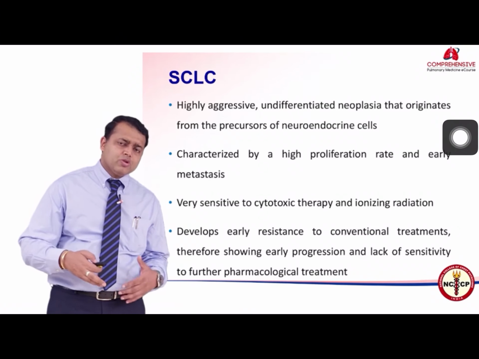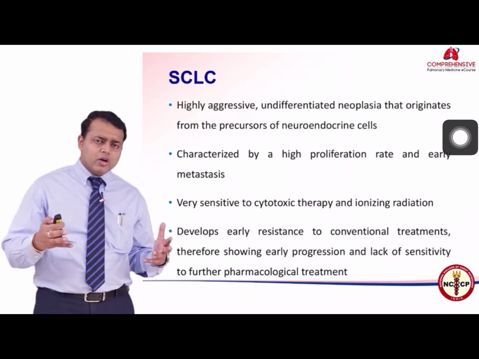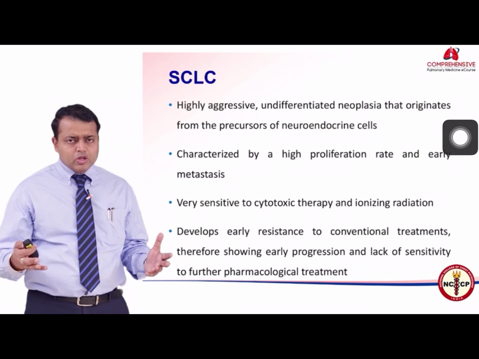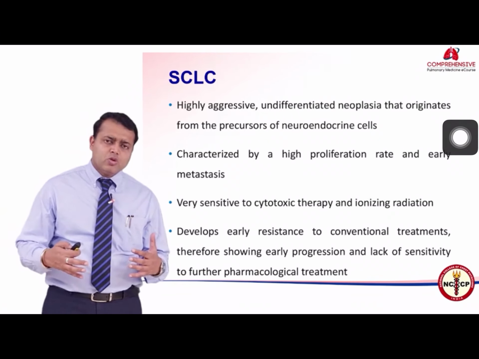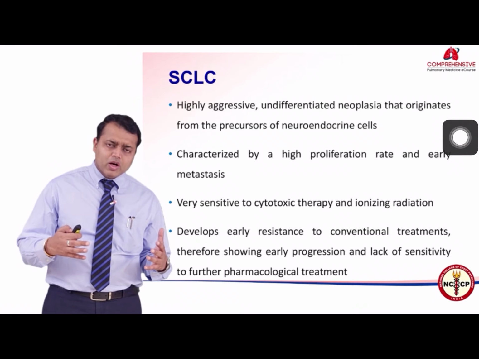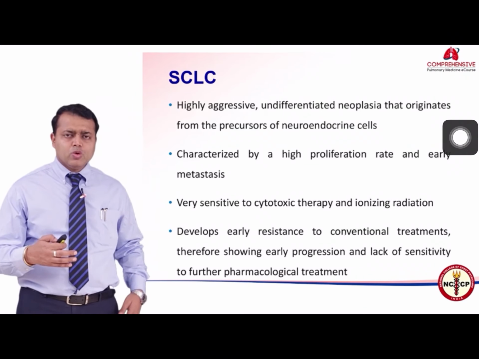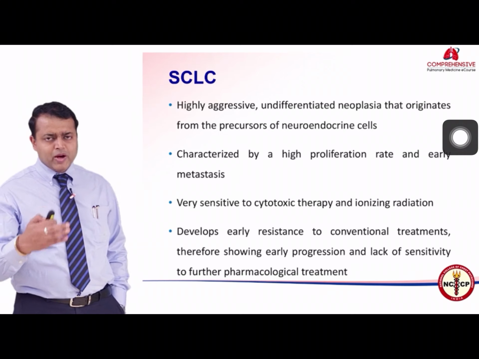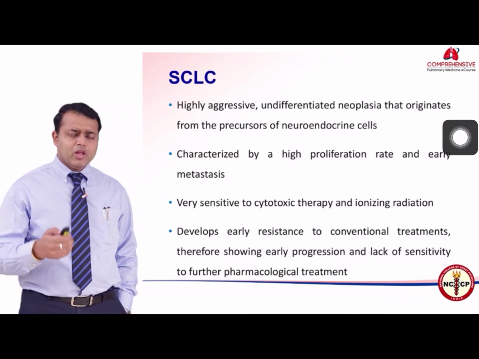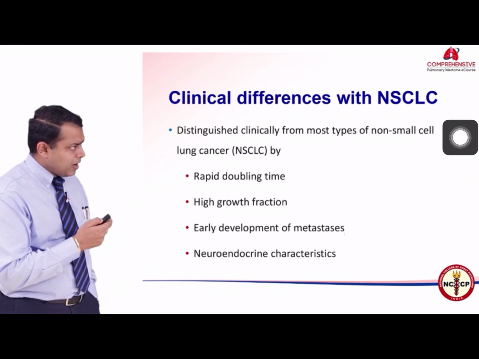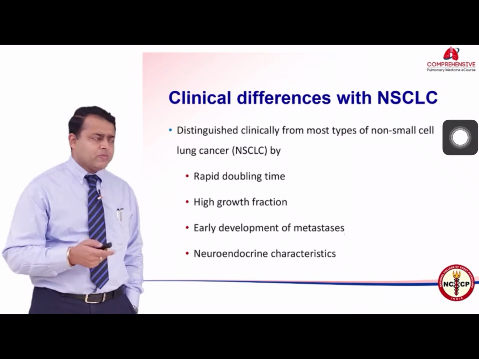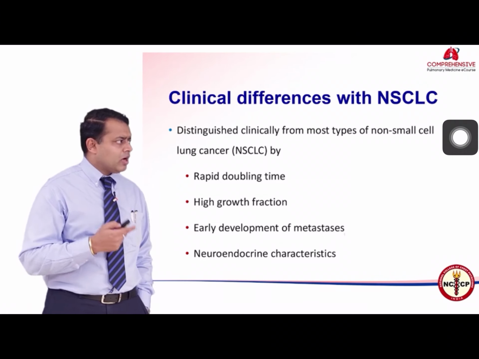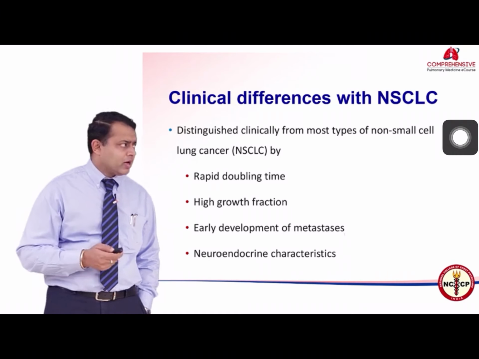The second line chemotherapies or third line and so forth do not really pay those dividends as is paid by the upfront chemotherapy. So the resistance mechanisms in small cell carcinoma are very quick to occur, and they cause resistance so much so that the second line chemotherapies aren't very successful, and the median overall survival, despite having very good response rates, is not very impressive. It is distinguished from non-small cell lung cancer by having a rapid doubling time, and also by high growth fractions and early development of metastasis and some neuroendocrine characteristics.